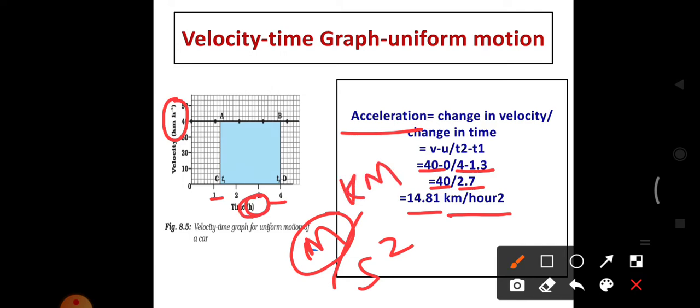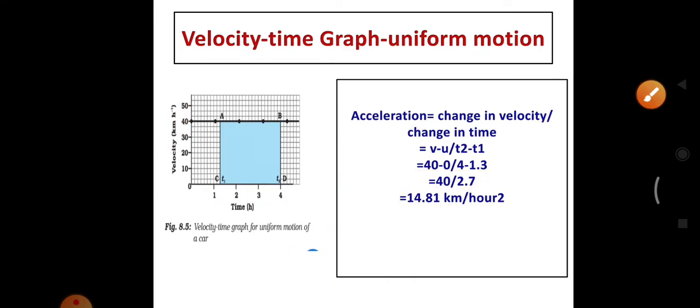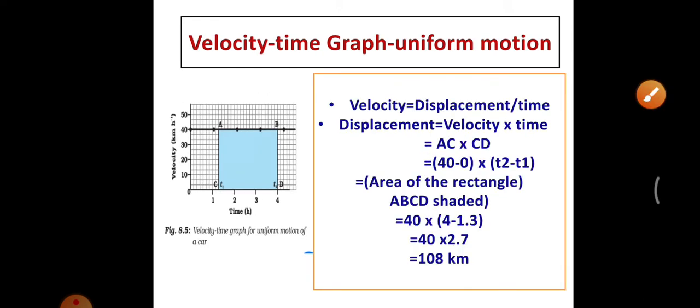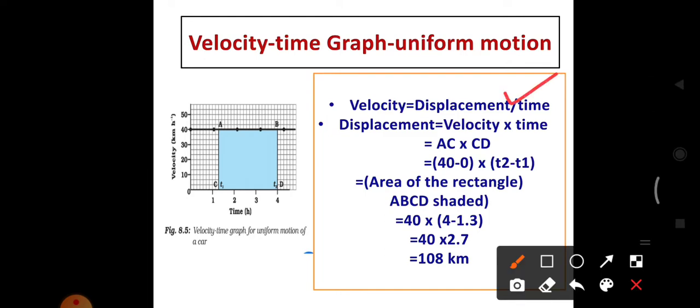Instead of seconds, they give hours. So hour squared, and the unit is kilometer per hour squared. So how to find the displacement from the velocity time graph? We can write the formula: velocity equals displacement by time. If you rearrange the formula, we get displacement equals velocity into time.